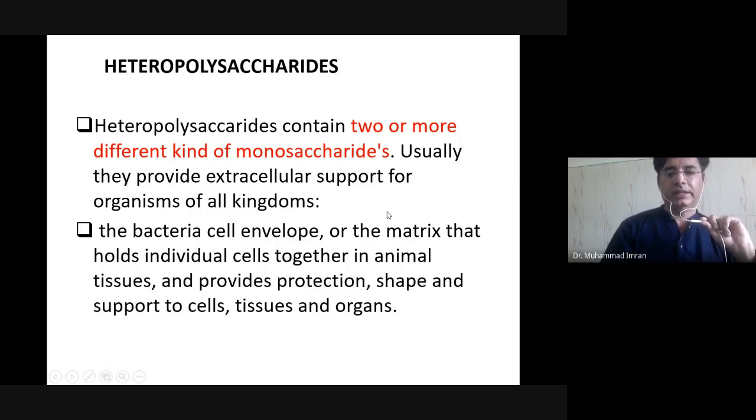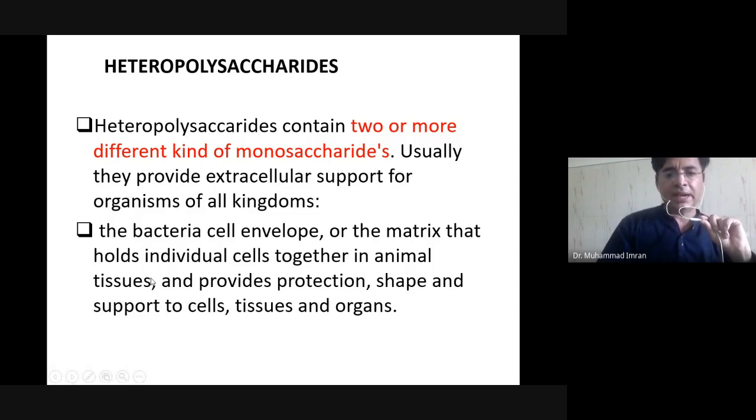Like hyaluronic acid and heparin, they are charged, and the one which is present in the cell itself is uncharged. Similarly, blood group carbohydrates are uncharged, non-polar, and responsible for the identification of blood group.